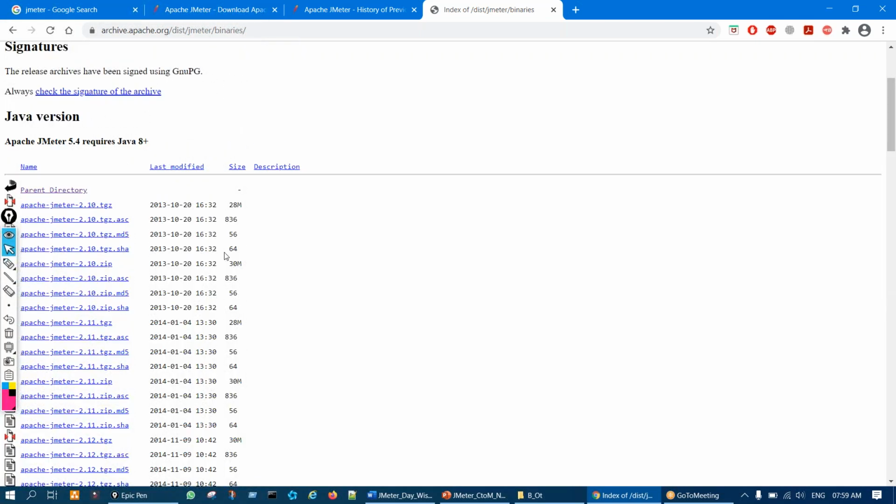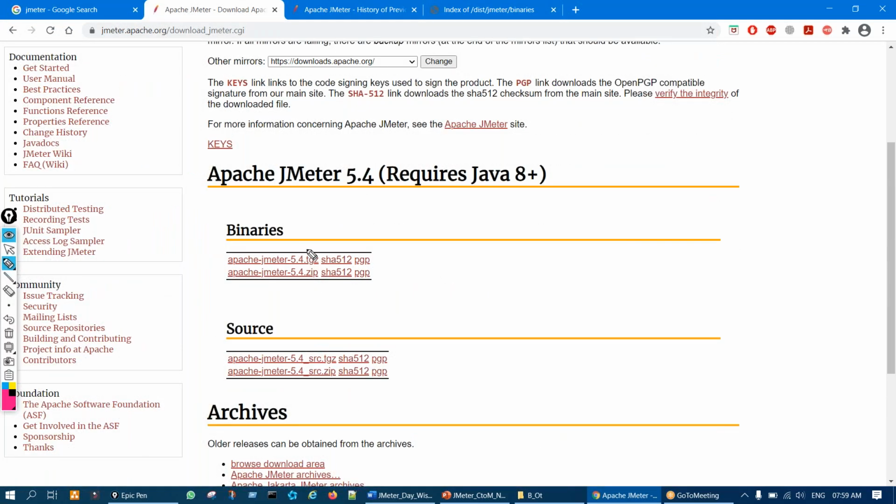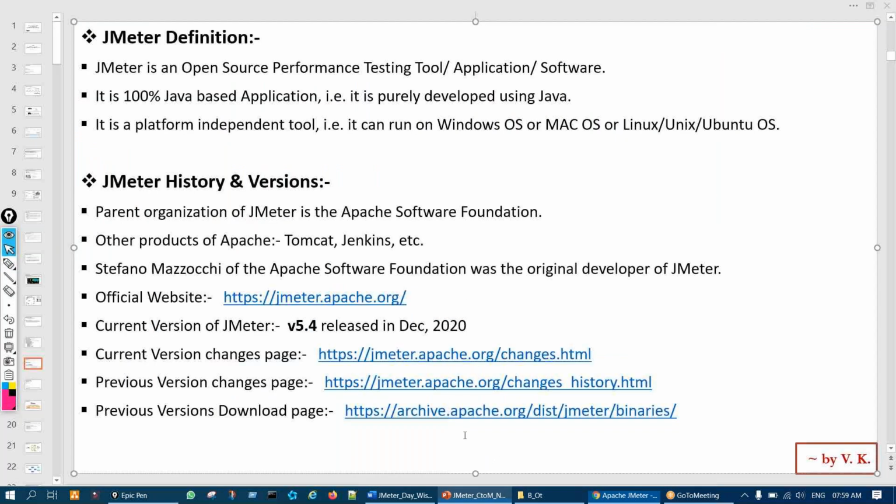And the latest one we can download from here, and the previous ones we can download from this option, right? So this is about the JMeter website, downloading and the versions.